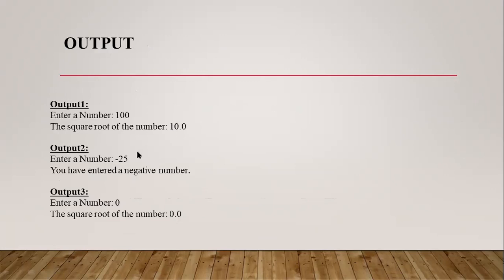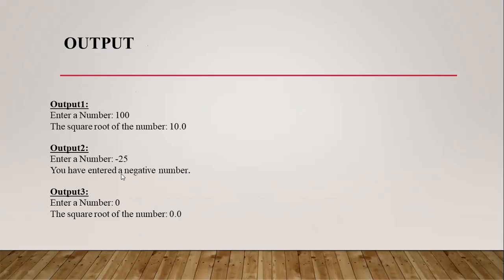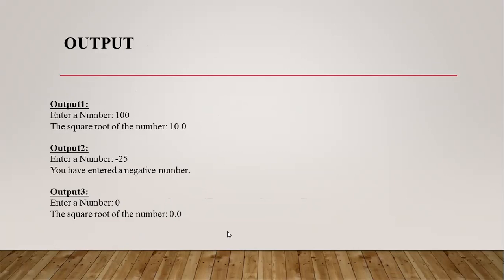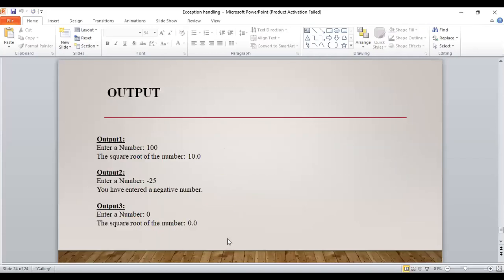And enter a number, minus 25. I have given minus 25. See, if number minus 25 is less than 0, condition true, raise InvalidNumberError. So it comes to the except InvalidNumberError as E. So it takes the statement, you have entered a negative number. This is the message. And the third case is 0. 0 is less than 0, false. The square root of the number is 0 itself. This is the end of the exception handling.